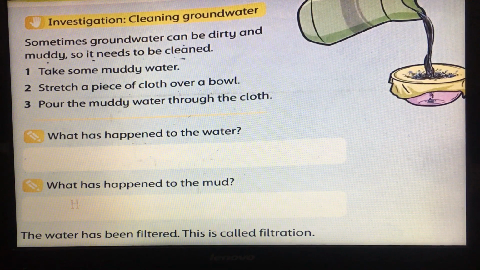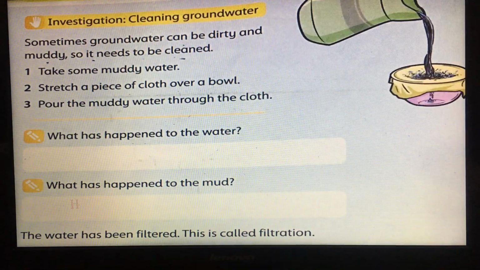So what do you think? What has happened to the water when we pour it through the cloth? Excellent. The water is now clean. So we use the cloth to filter the water. Using the cloth is one of the ways that we can clean the groundwater and remove the mud from the water. What about the second question?